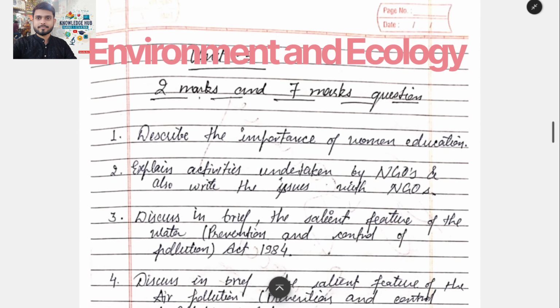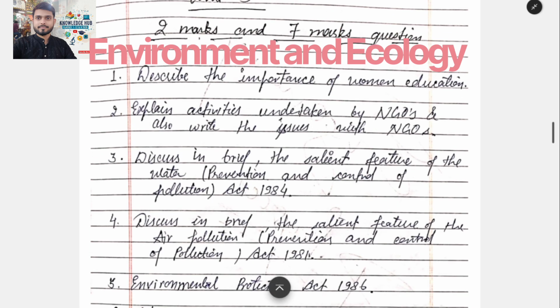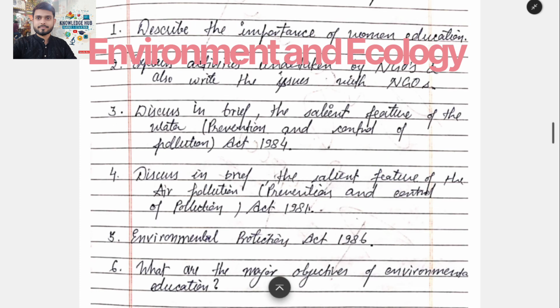Now we will proceed to unit 5 of Environment and Ecology of B.Tech first year, the most important questions for 2 marks and 7 marks. Number one is describe the importance of women education. Explain activities undertaken by NGOs. Also write the issues with NGOs.